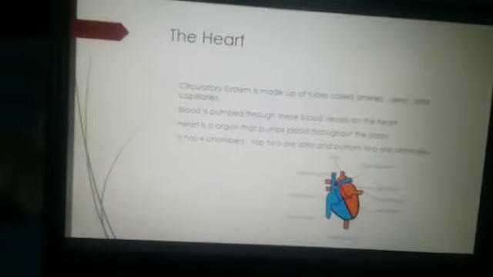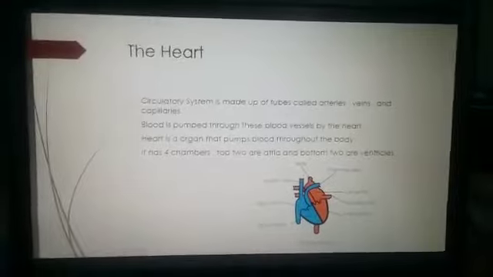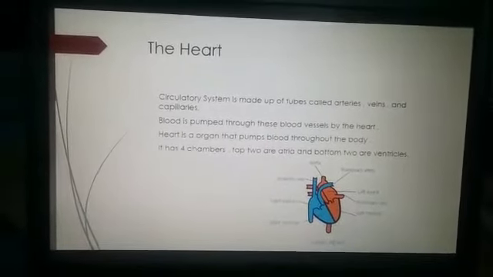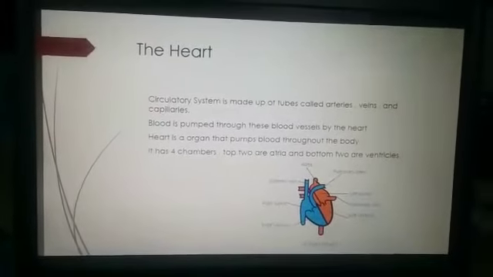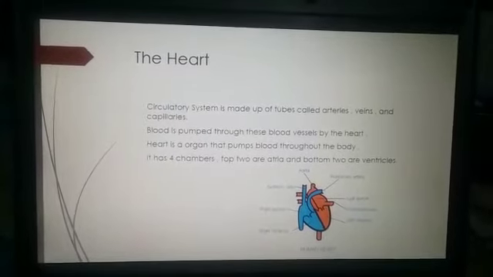The heart is the important component in your circulatory system. The circulatory system is made up of tubes called arteries, veins, and capillaries. Blood is pumped through these blood vessels by the heart. The heart is a pump made up of muscle, and its main function is to pump the blood around the body.